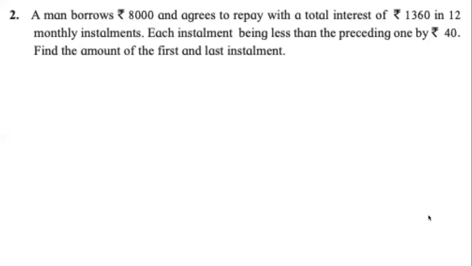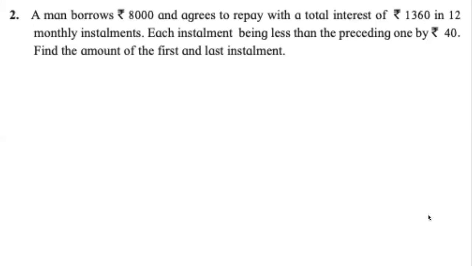Now push your thoughts, dig into your brains and tell me this amount that you said, 9,360, in the context of an AP, what is that? Is it S, A? Sum of n. Very good. It is the sum of the installments, sum of the terms. So the sum of the terms is the total amount that he has to return. So हमको SN भी मिल गया. We know SN, we know N.